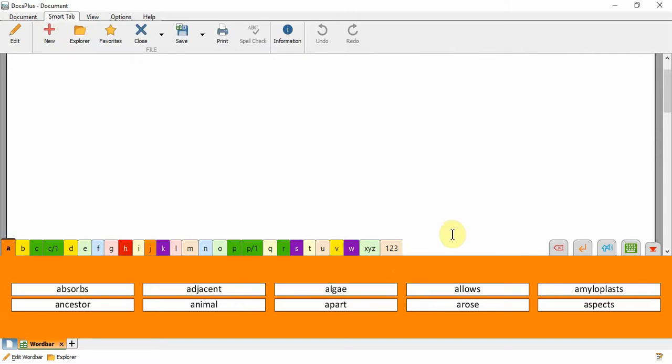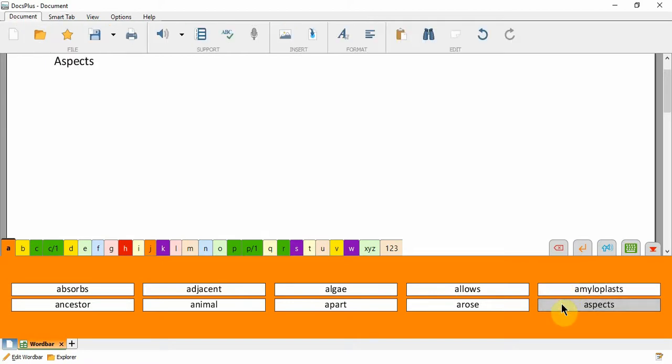You can right-click to hear a word. Allows. Adjacent. A lot less. And left-click to send the word into the document. Alternatively, you could drag a word from the word bar into the document if you were using a touchscreen.